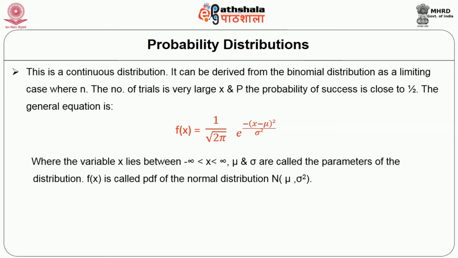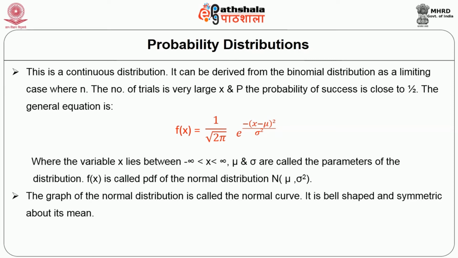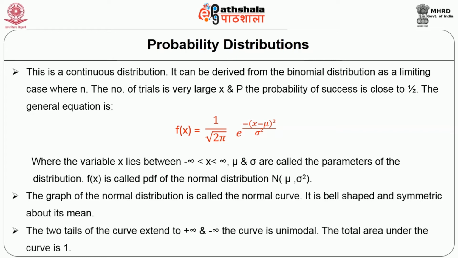So here the mean and standard deviation are called the parameters of the distribution. It is represented as a function f(x), so it is called a probability distribution function, or also a normal distribution. To calculate the normal distribution, we need the mean and standard deviation. It can be represented in a graph, and when we represent the same thing in a graph, we call it a normal curve. It is bell-shaped and symmetric about its mean, the two tails of the curve extend to infinity, and the curve is unimodal. The total area under the curve is 1.